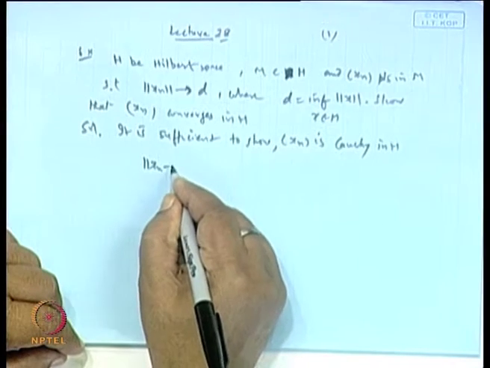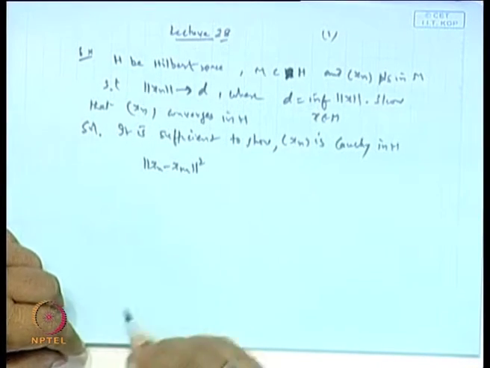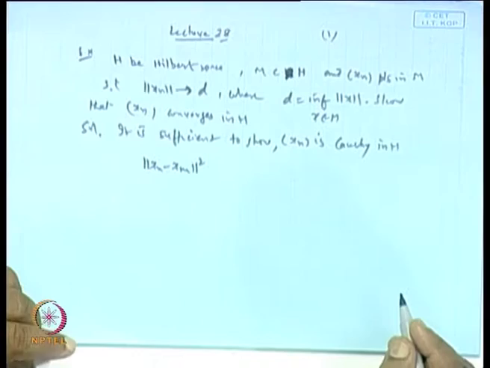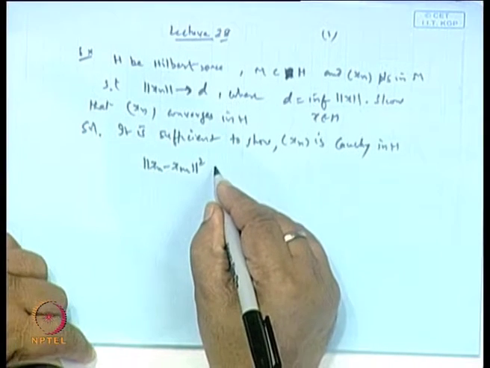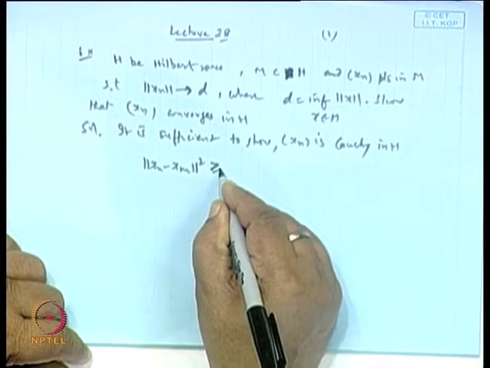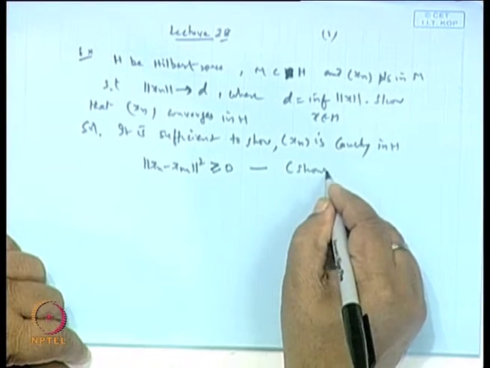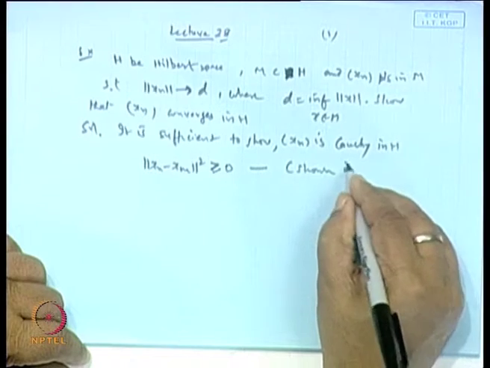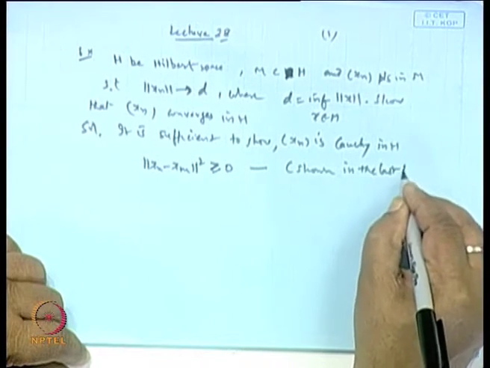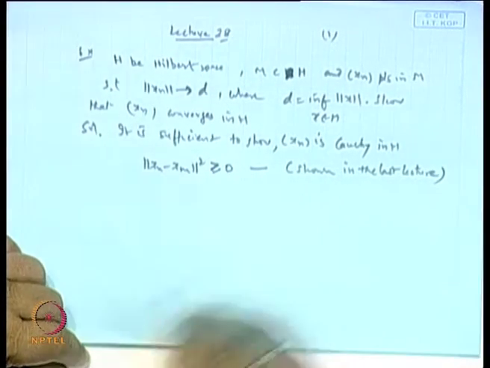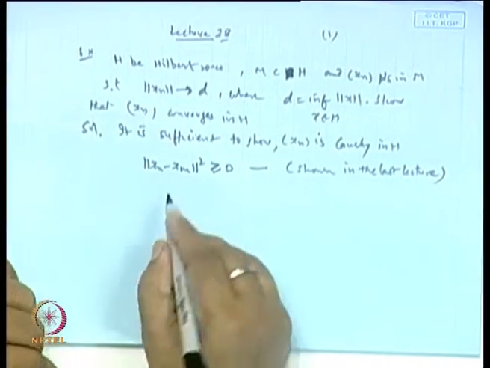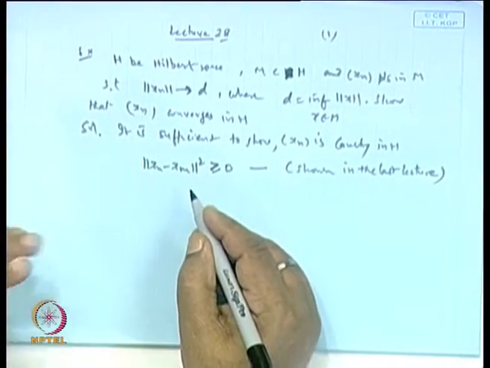To establish this, we started with norm of Xn minus Xm whole square, and using the parallelogram law, we proved that this is greater than or equal to 0. This was shown in the last lecture. In fact, we now require the less than or equal to sign also.